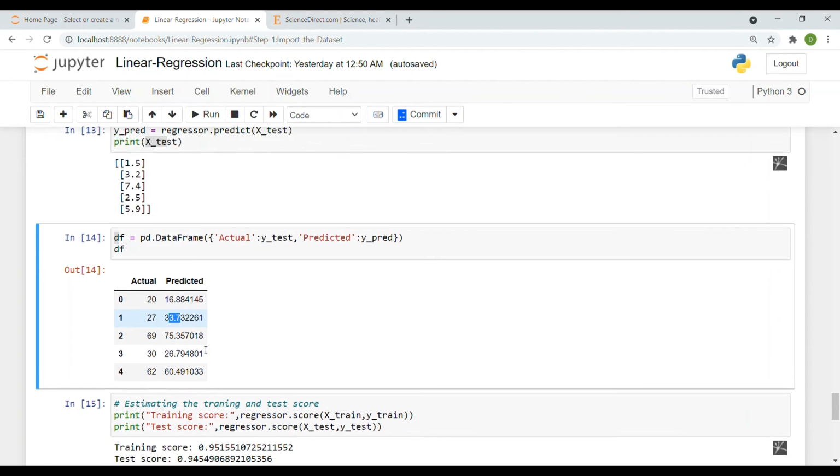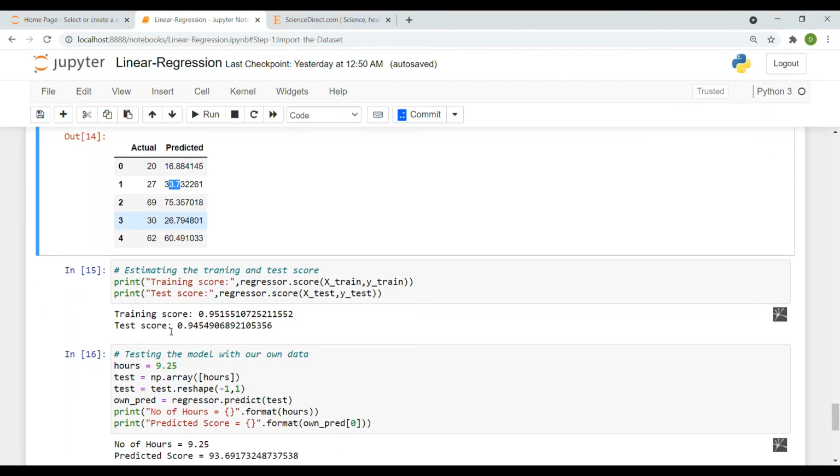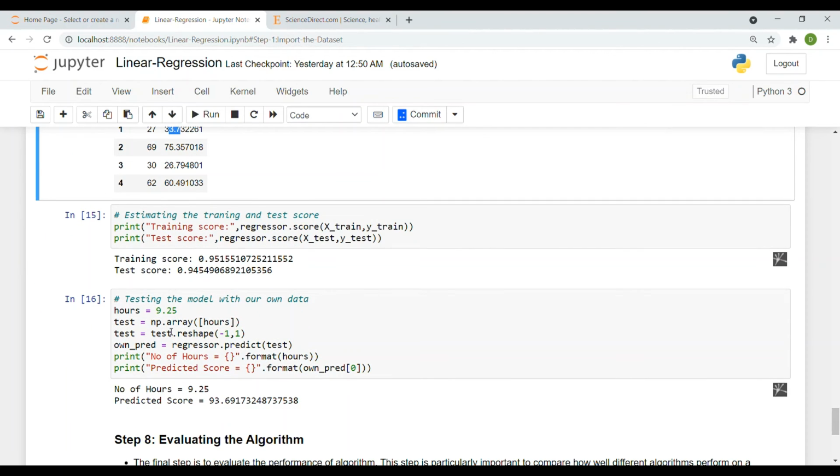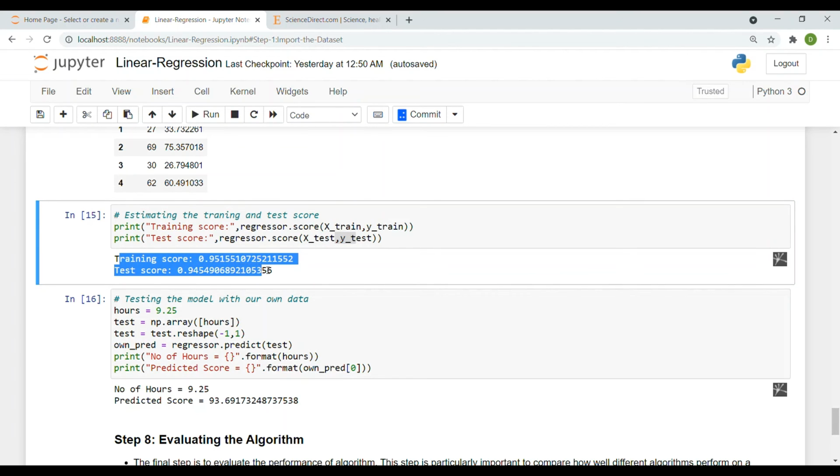Now estimating the training and test score, where we have given regressor.score with X train and y train, and regressor.score with X test and y test. And here comes the training score, that is 0.9515, and the test score is 0.9454.